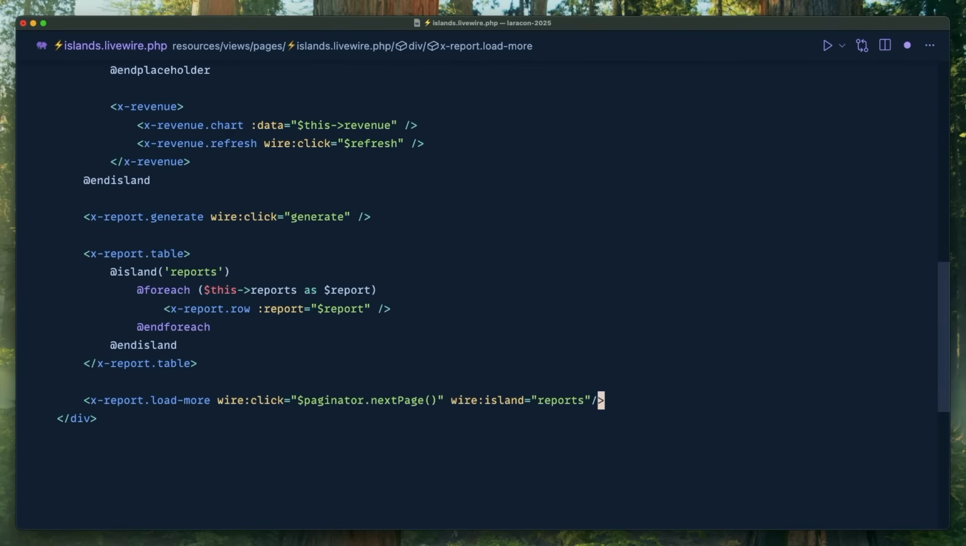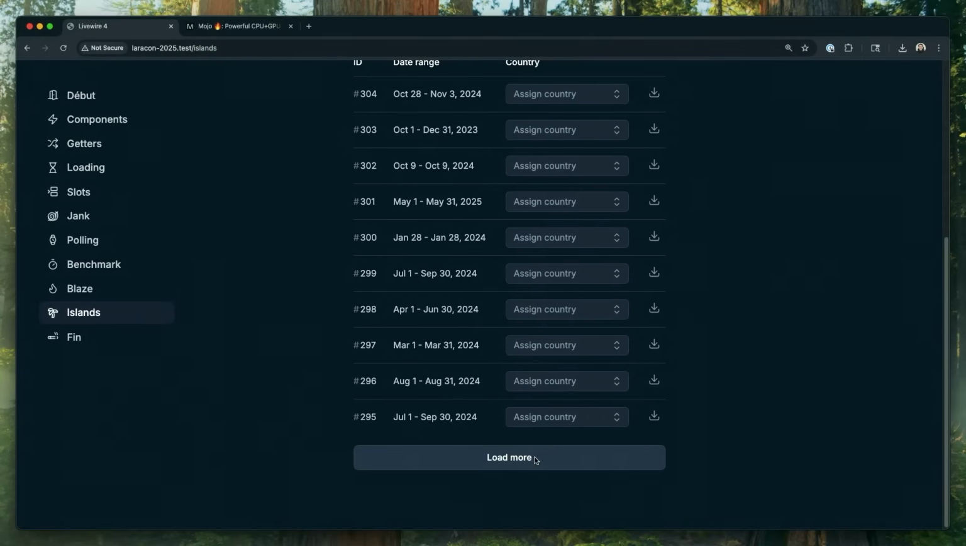Okay. So now we got the reports island right here, and then we're targeting it right here. Lot to take in, but it's going to be sweet. We got wire:click paginator next page. You haven't even seen paginator. This is in Livewire 4. It's a little Alpine helper that you can just access the paginator instance and manipulate it. So right now, as it is, just take this in. I hit load more, and it's advancing the next page of the paginator. This is just basically a next page button at this point, okay?